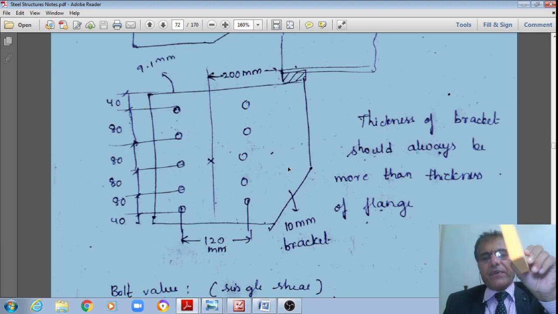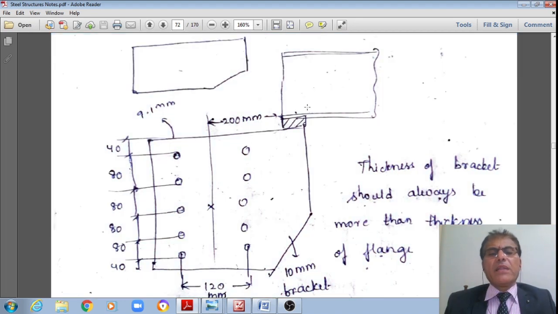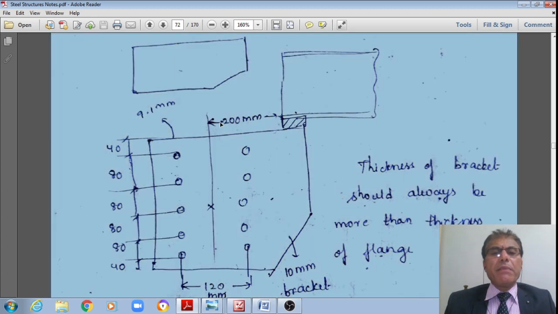What is also given is that the bracket plate is 10 mm thick. And the beam is seated over a bearing plate. The CG of this bearing plate to the CG of this bolt group is 200 mm away.